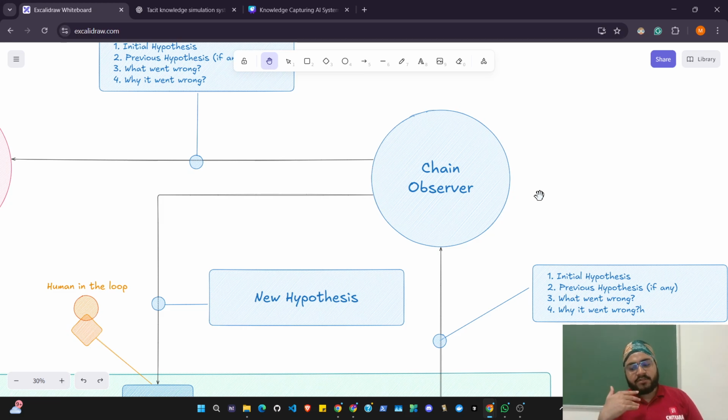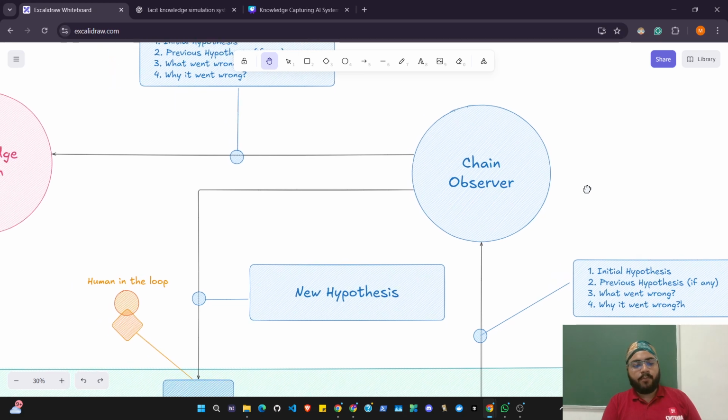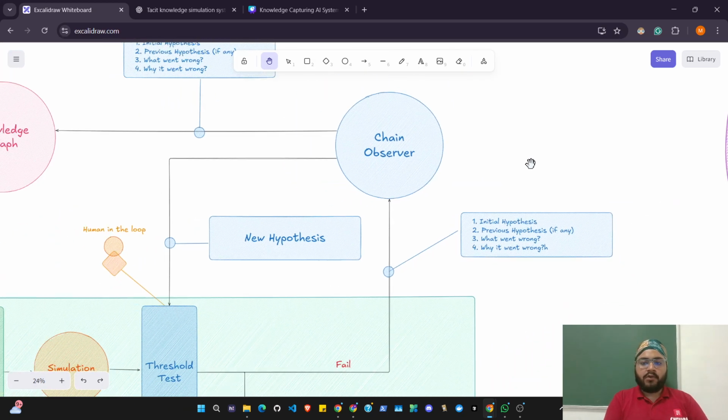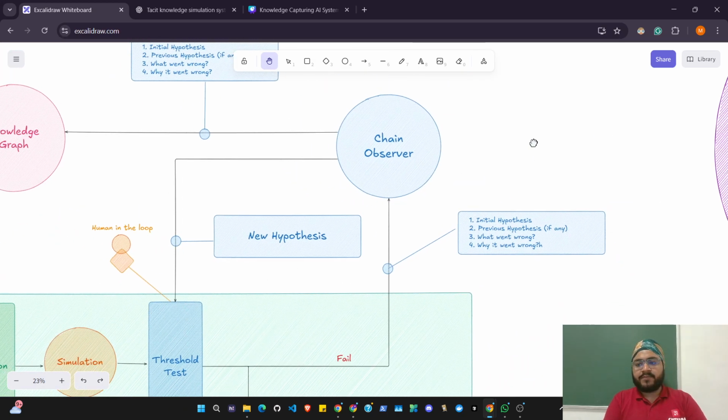It makes observations: did it fail? Why did it fail? Was something missing? Did I need to reduce my staff? Did I need to do this? It takes that query and makes new observations. Then it creates a new hypothesis, right? And that done, at this stage, it is tested against the threshold test.